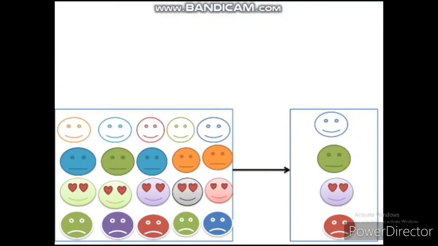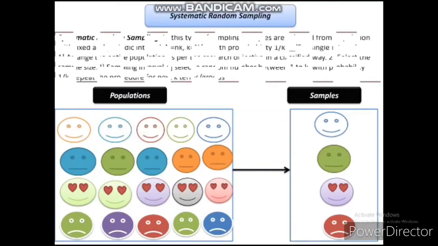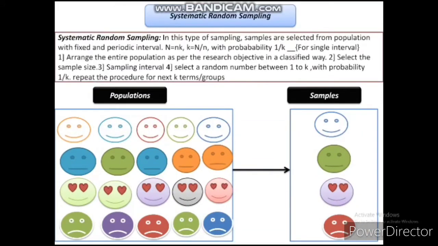Second is the systematic random sampling method. In this type of sampling method, samples are selected from the population with a fixed and periodic interval. Here capital N is population size, small n is sample size, and T is the interval.